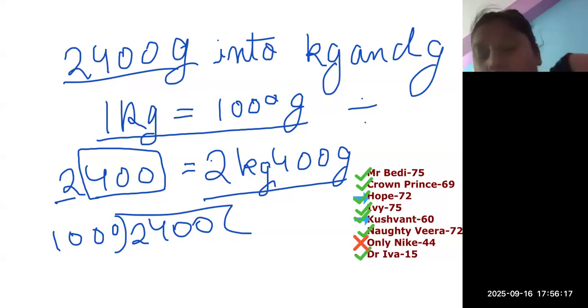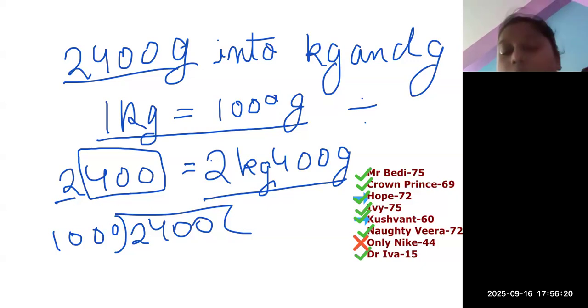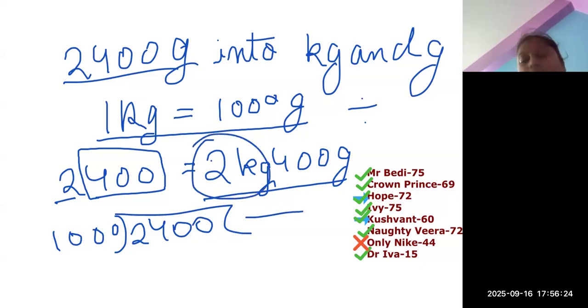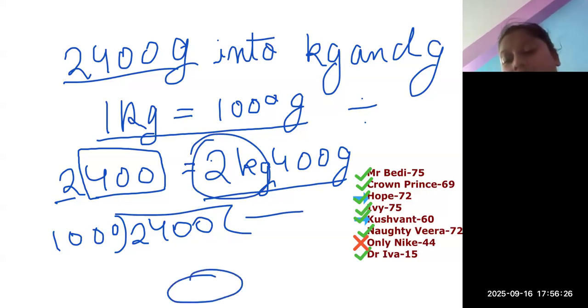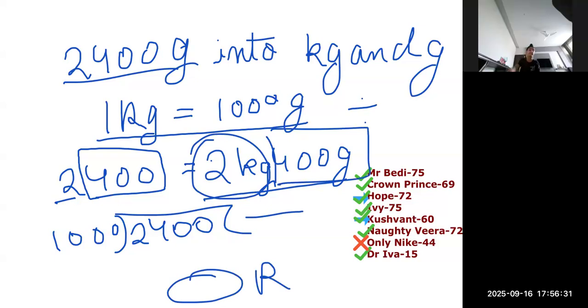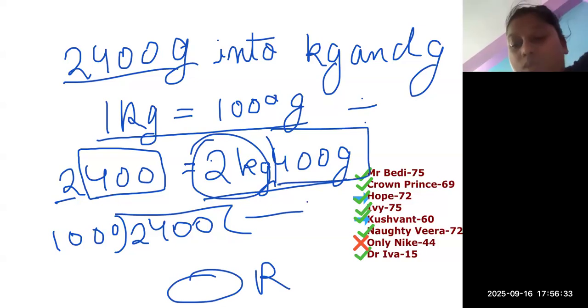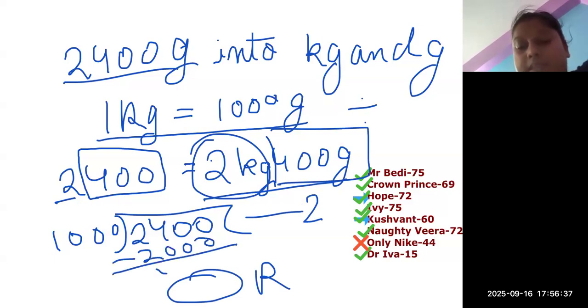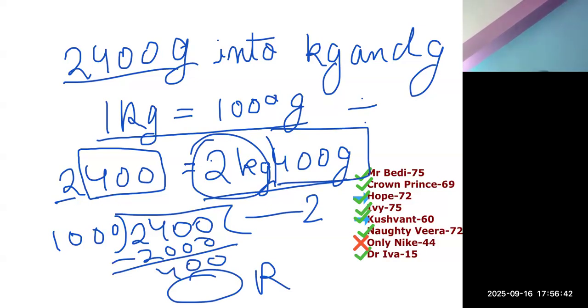Whatever is my quotient will be my kgs, and whatever I get at the last, my remainder, is my grams. So 1000 into 2 gives me 2000. My remainder becomes 400. So I got 2 kg and 400 grams.